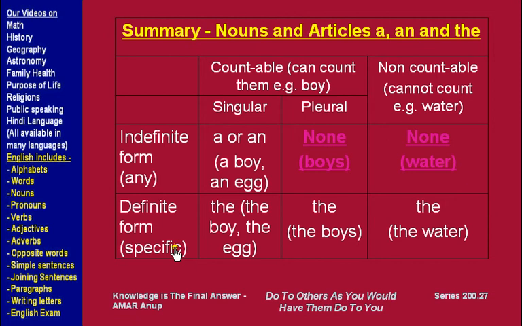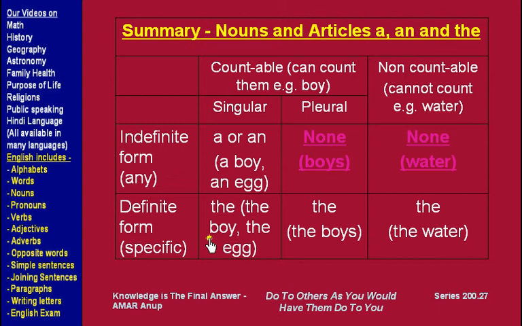The singular noun can be in an indefinite form when we are talking about any singular noun, like when we say a boy or an egg, we mean any boy, any egg. Or it could be in the definite form when we are talking about something specific, like the boy, the egg, and we will learn more about these when we are talking about our presentation on the.